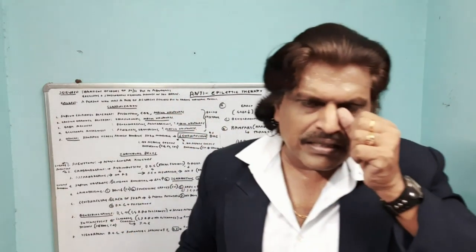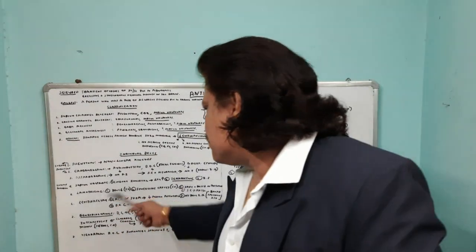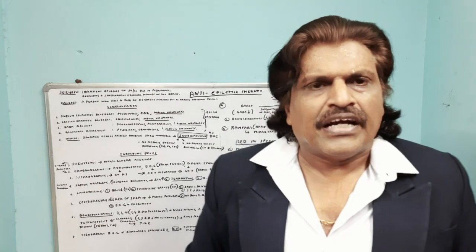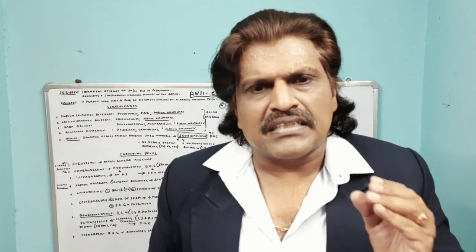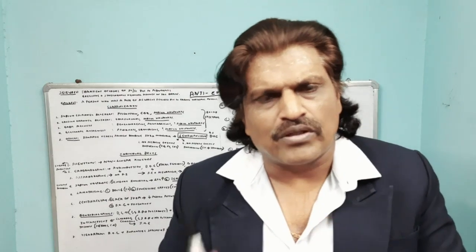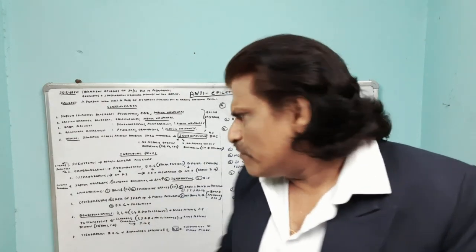The next drug which we are going to talk about is lamotrigine. It has a synergistic effect with sodium valproate. In fact, the synergistic effect between lamotrigine and sodium valproate is so good that a lot of neurologists have started using this combination even in resistant epilepsy because it has turned out to be a wonderful combination. But you need to be careful, you need to reduce the dose of lamotrigine when you give sodium valproate.